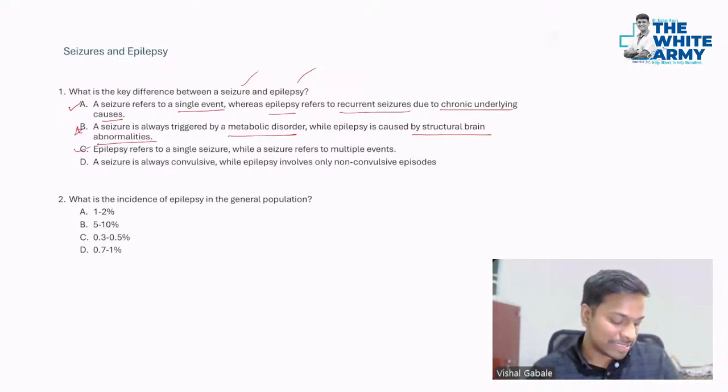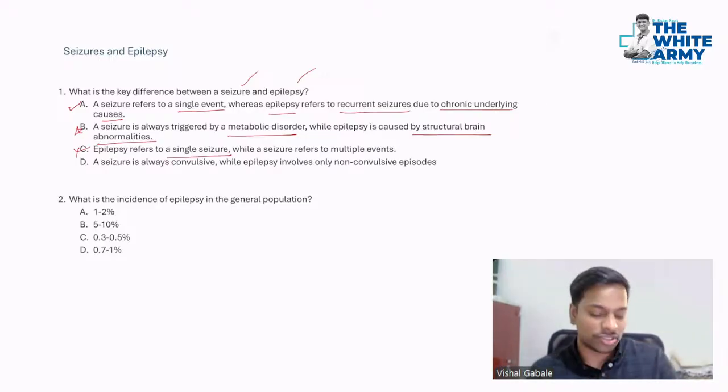Okay. Then C. Let's see C. Epilepsy refers to single seizure. So no, as I said, it's recurrent seizures. It's a group of recurrent seizures with underlying cause, whereas seizure refers to multiple events. This is also wrong. Then, a seizure is always convulsive. So that's a very, very important point, guys.